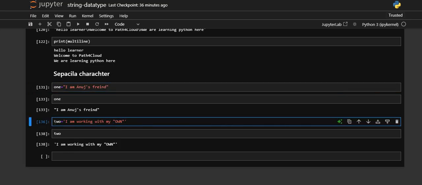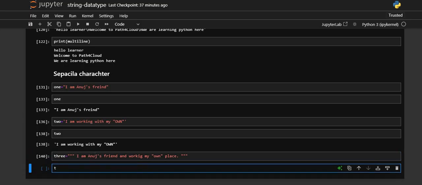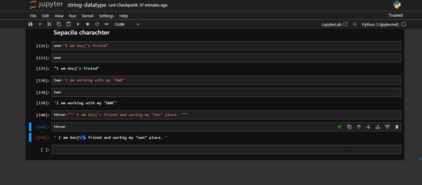And if you need both, what you can do is, let's say, I am Anuj friend, okay, and working with my own this, and if you print, now you can see that we have this single quote and we have this double quote, right?